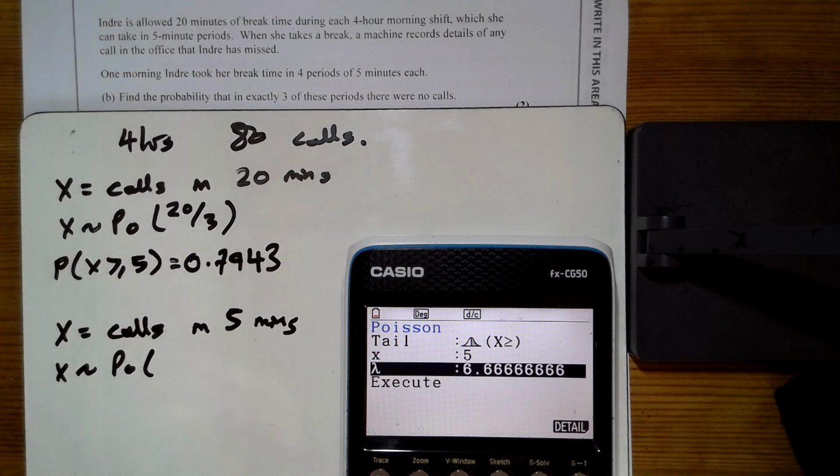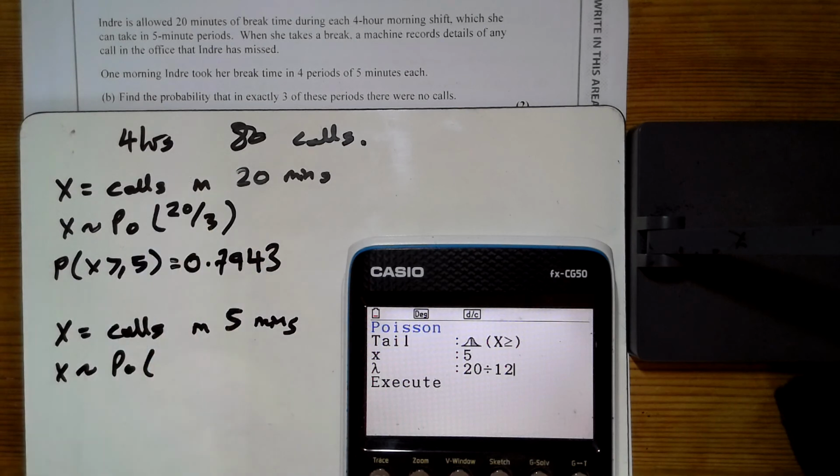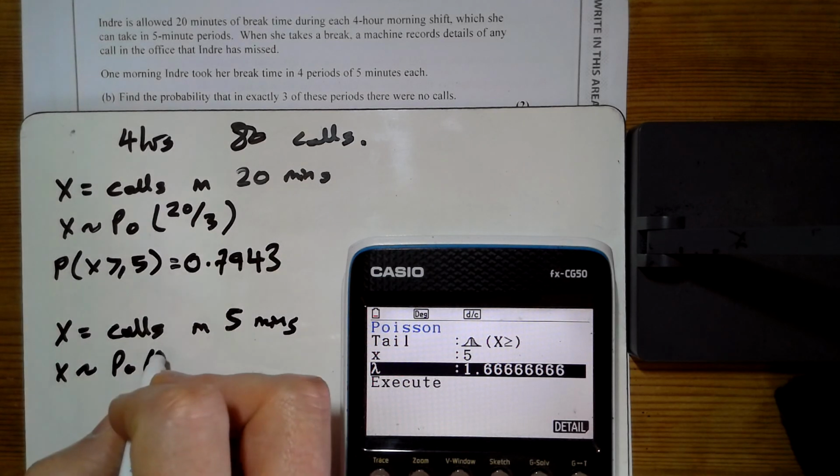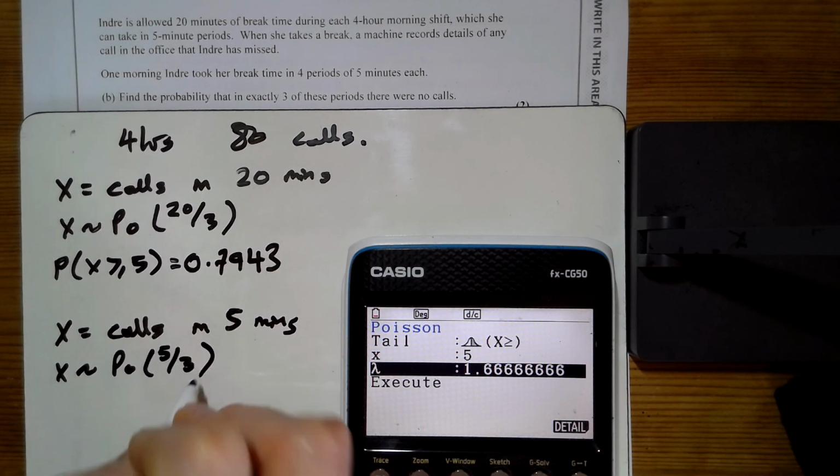So this is 20 in an hour, wasn't it? Divided by lots of 5 minutes, so that is 5/3 there. Does that make sense? Yeah, we divided that by 4.